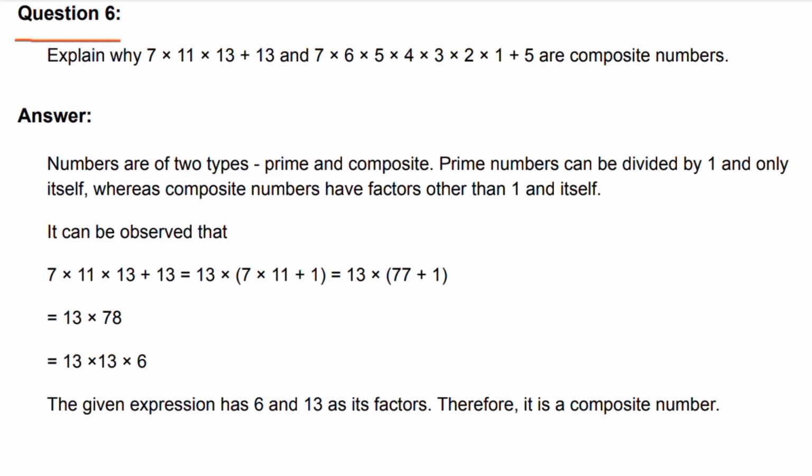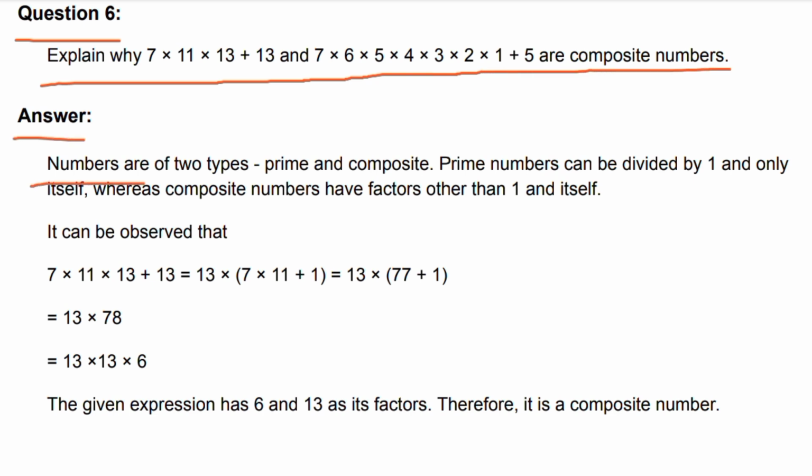Question 6. Explain why 7 into 11 into 13 plus 13 and 7 into 6 into 5 into 4 into 3 into 2 into 1 plus 5 are composite numbers. Answer. Numbers are of two types, prime and composite. Prime numbers can be divided by 1 and only itself, whereas composite numbers have factors other than 1 and itself.